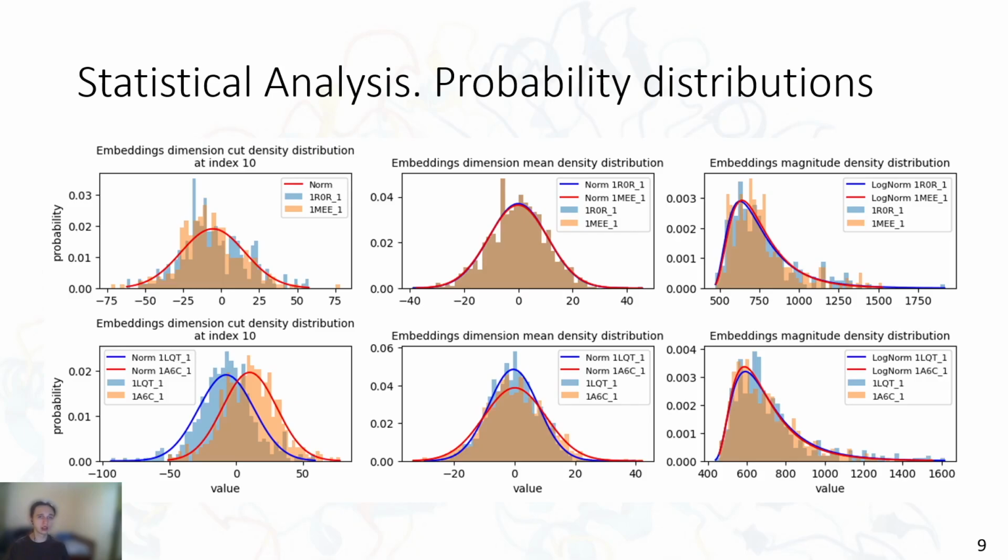Also, an interesting thing can be seen for the dimension cut distribution, where the histogram for the similar protein pair, which is this one, is largely overlapped. But the distribution for dimension cut in the dissimilar pair has a shift, which signifies the difference between the two proteins at this dimension.